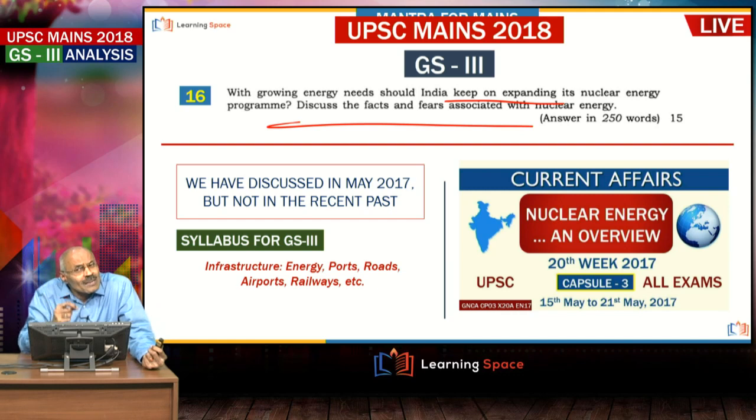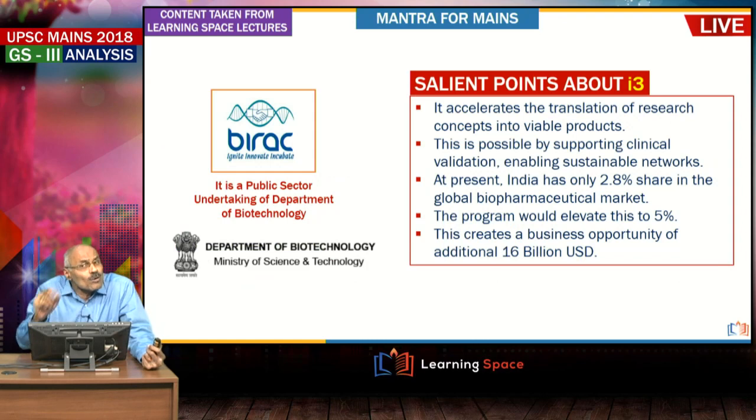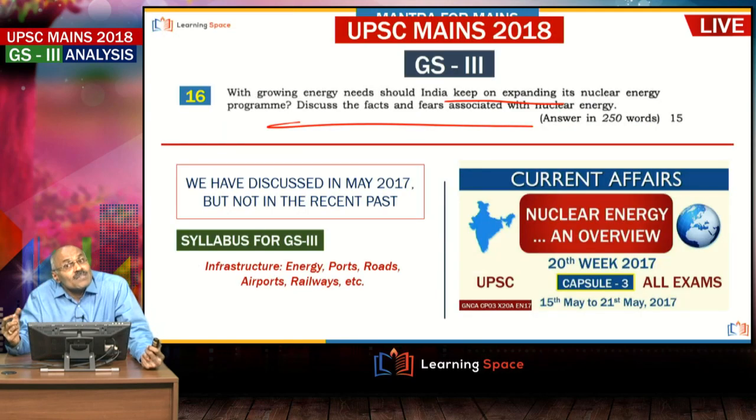This is very much important because a nuclear energy question can be asked any time, and I taught in May 2017, and no student will remember and write in the examination in the month of September 18. So therefore, the mistake we have done is that this is to be revised. Such type of things, please don't forget, right? So some are evergreen, and the previous question I told you about biopharma, that is asked because of the recent incident of signing an agreement with the World Bank, but this is an evergreen subject.